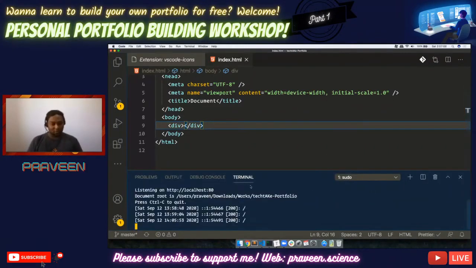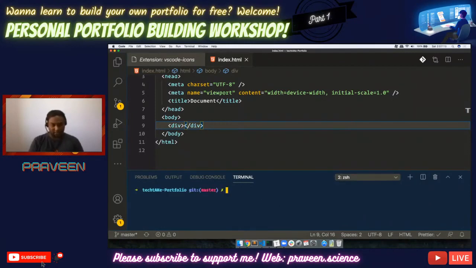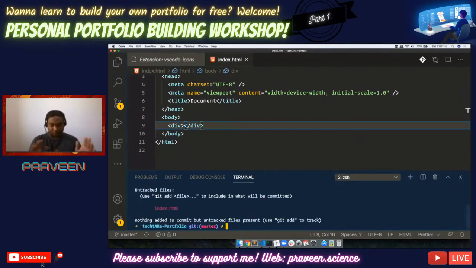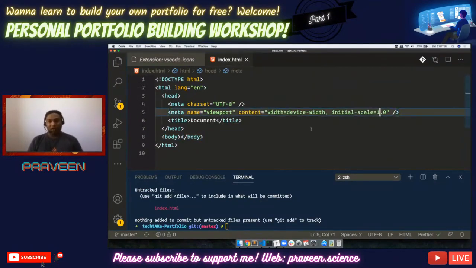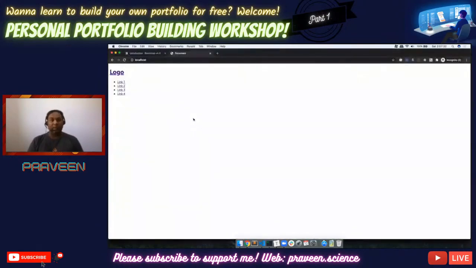Okay, let's go back to our terminal, and I'm going to create another file. This is the basic skeleton of the HTML, which is also responsive. For any responsive website design, you need to have this meta name viewport. If this is not provided, then the responsiveness will not work. I'll give you a quick example of how Bootstrap responsiveness works. But before that, we need Bootstrap in our page.